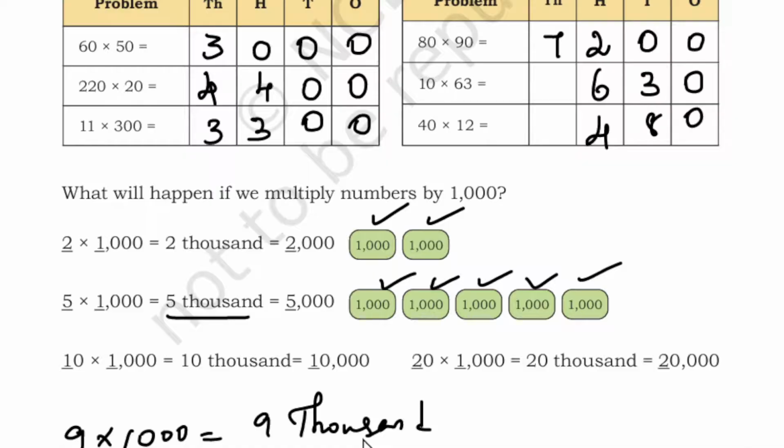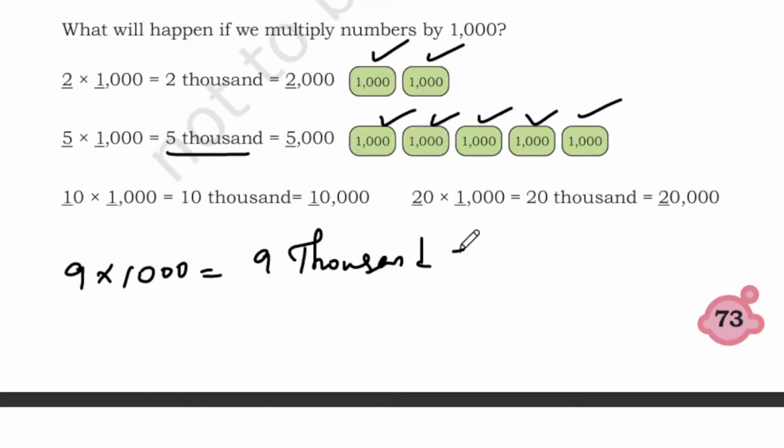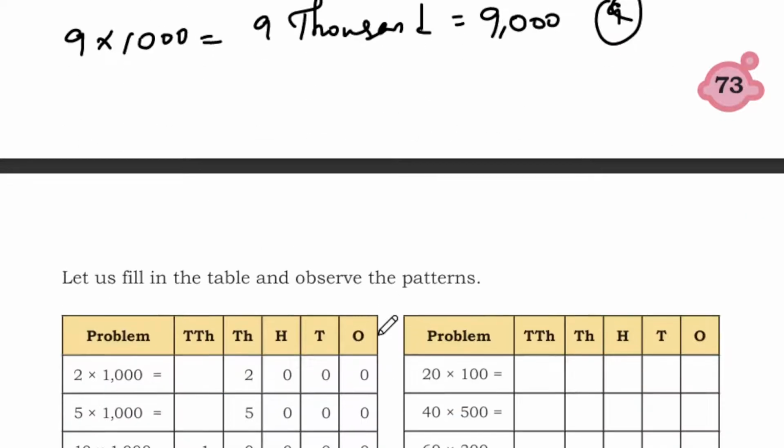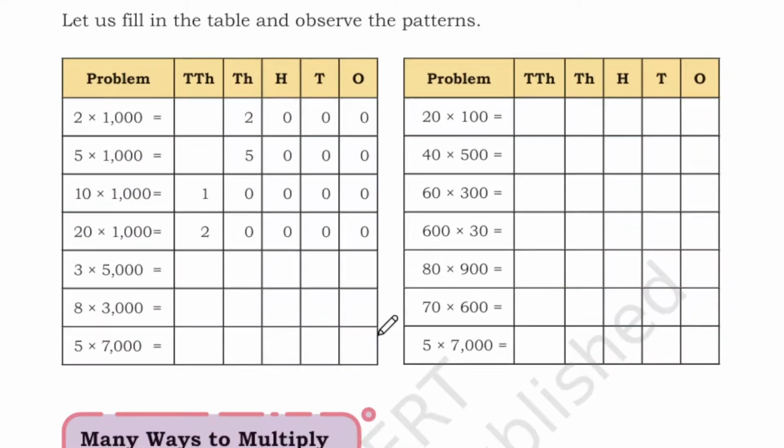So you will get 9000, which is 9,000. Like this you have 9 times 1000. Okay, so 10 into 1000 is 10,000. So 20 into 1000 is 20,000. So 30 into 1000 is 30,000. 40 into 1000 is 40,000. Nothing is going to change.